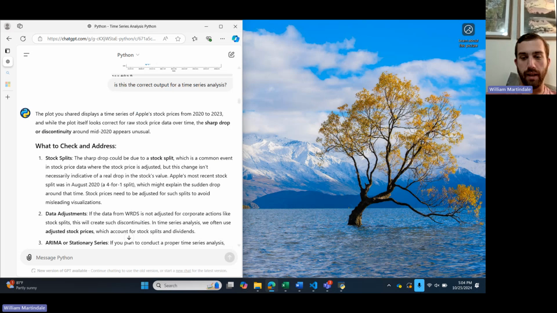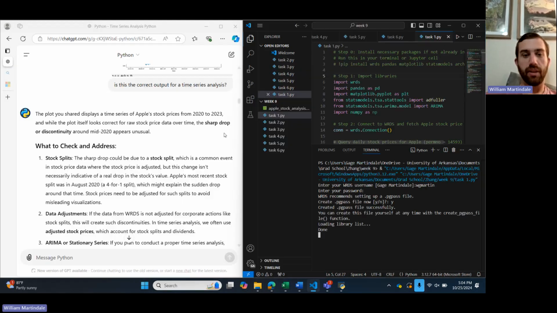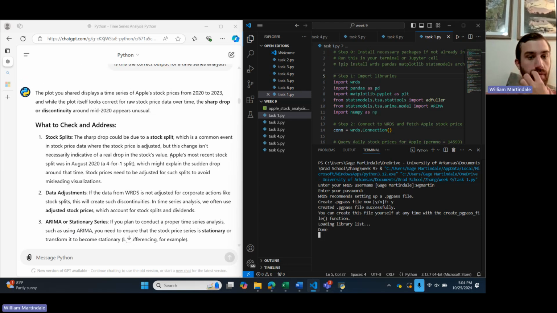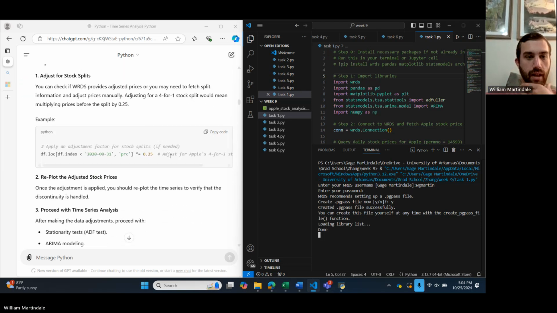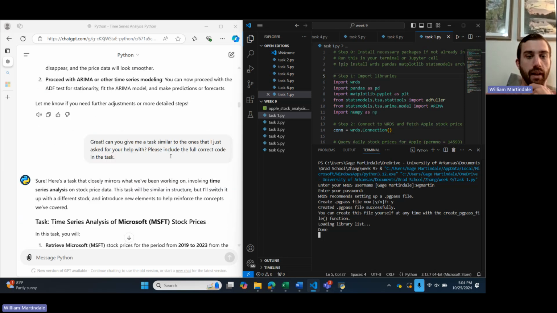So I pasted my output into ChatGPT, and it told me to correct for stock splits, and it gave me corrections for that, which I didn't input. Then I asked for a similar task.